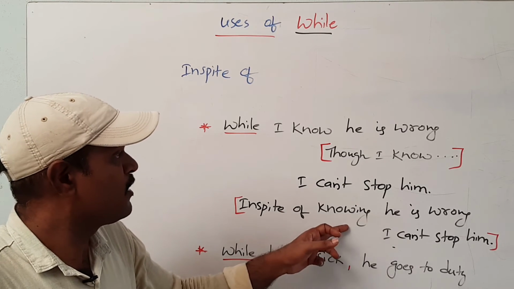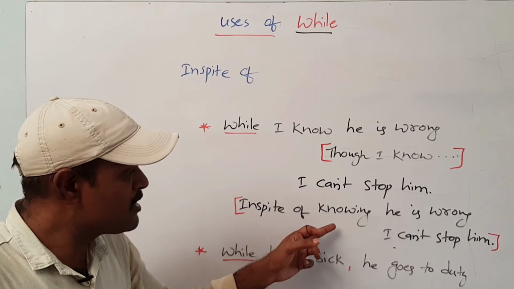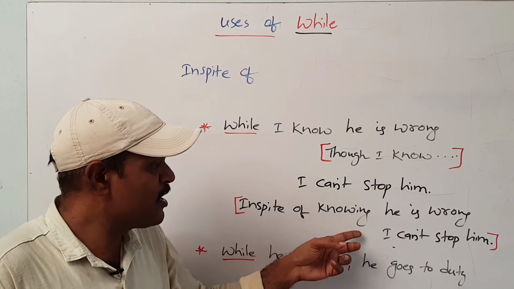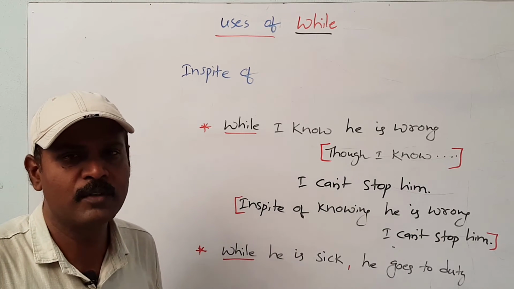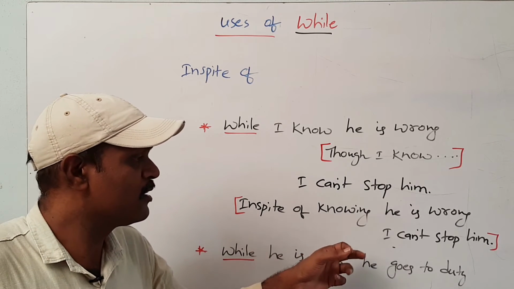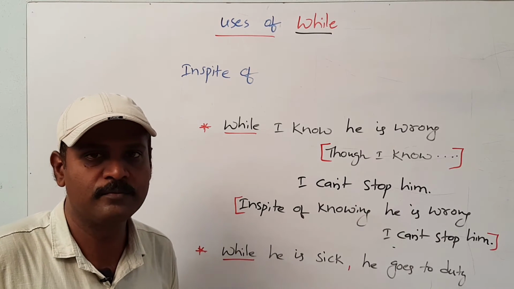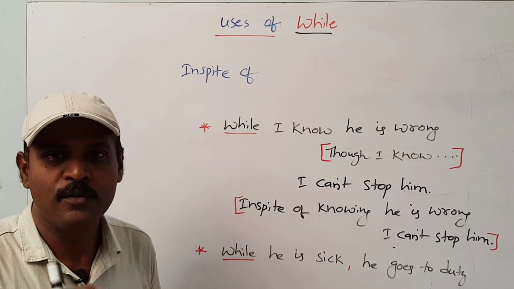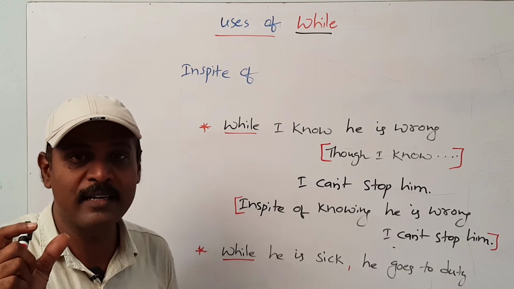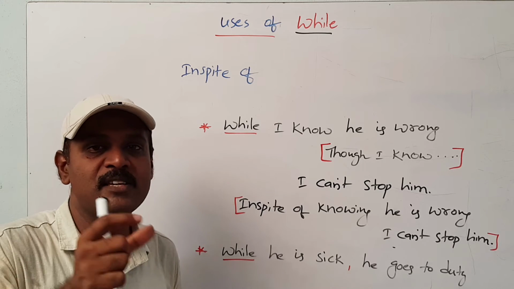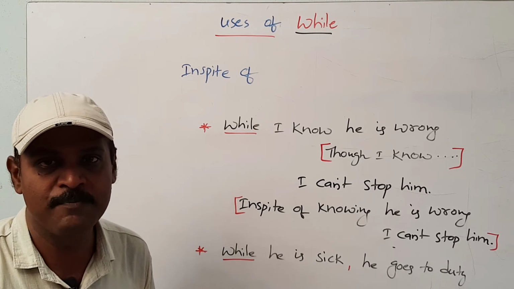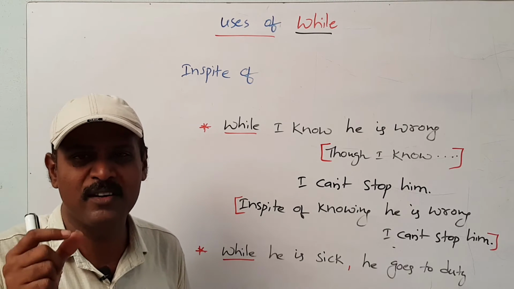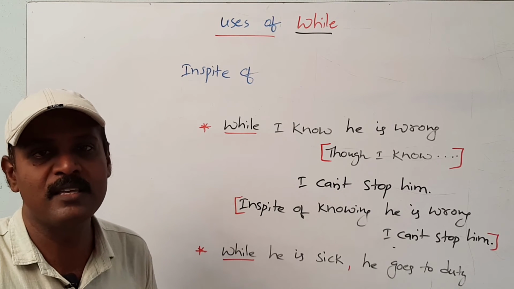In spite of knowing, the verb know is becoming knowing. In spite of knowing he is wrong, I can't stop him. Or despite knowing he is wrong, I can't stop him. Are you watching clearly? Friends, whenever you are capable of transforming any sentence into another kind of sentence, at that point of time you have the grip on English. At that point of time, you can write and say anything with ease in English.